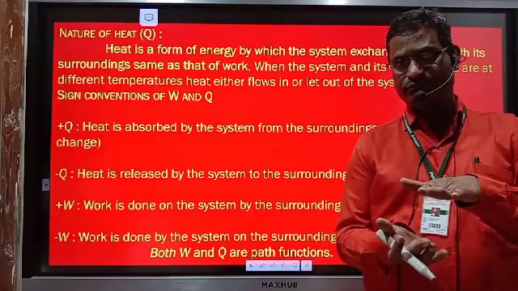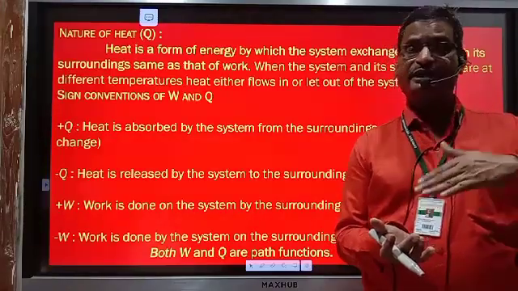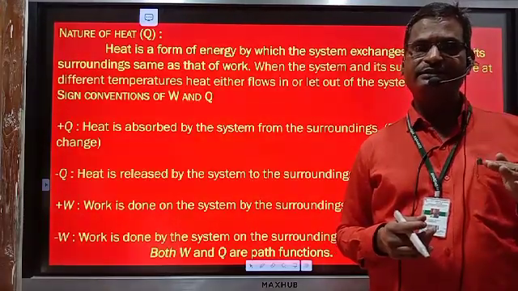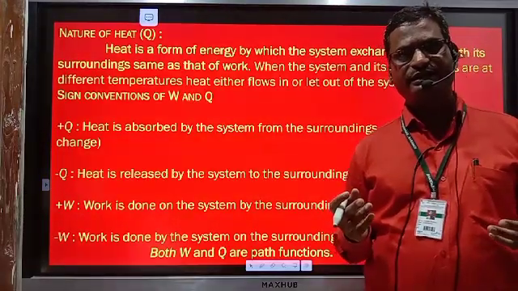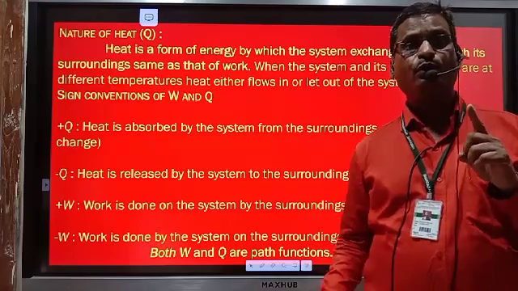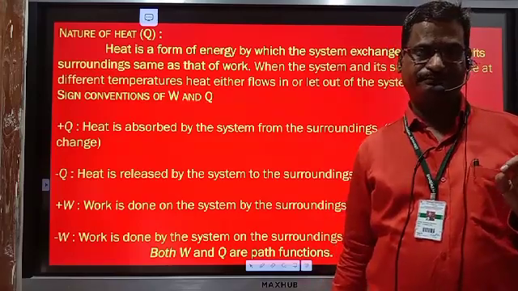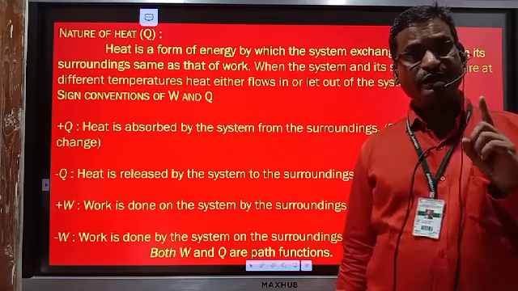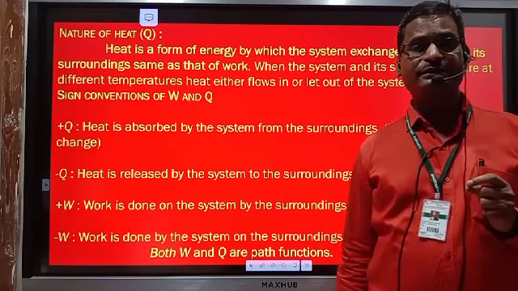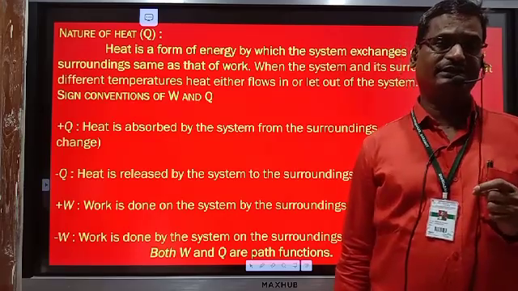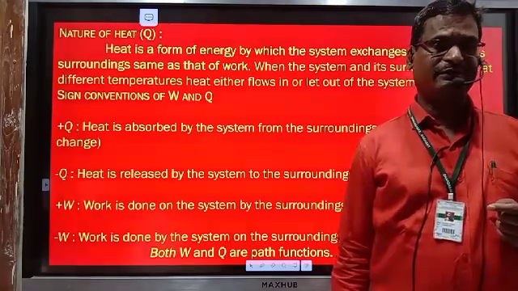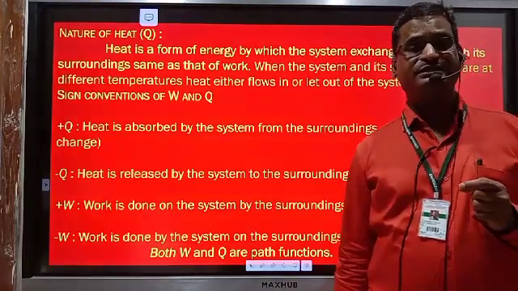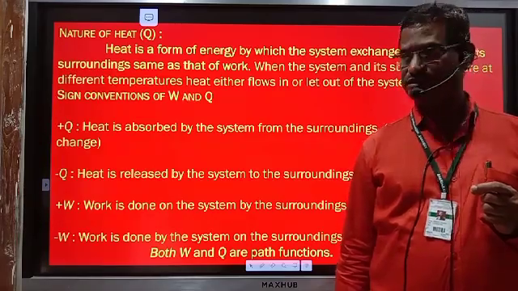Whereas during compression, energy of system increases. So there is either decrease or increase in energy whenever work is done, that is the work done by system to surrounding or surrounding to system. But during that work done, there is exchange of energy. Because work is a mode by which system can exchange its energy with the surrounding.